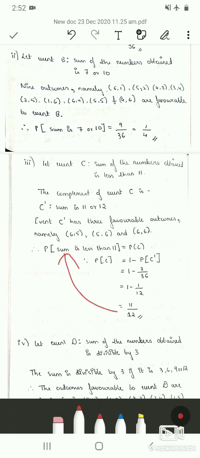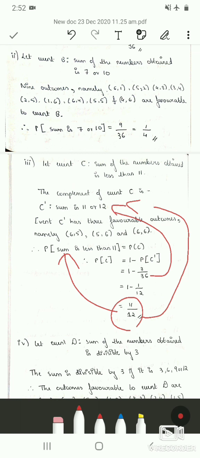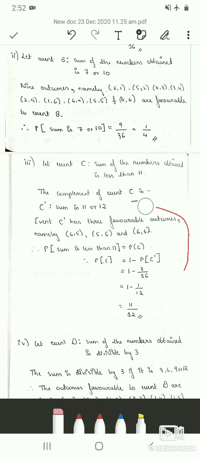This is the answer of the third sub question, that is, the probability that the sum is less than 11. This is not the answer for the probability that the sum is 11 or 12. 3 by 36 is the answer for the probability of C complement, whereas the required answer is 11 by 12.